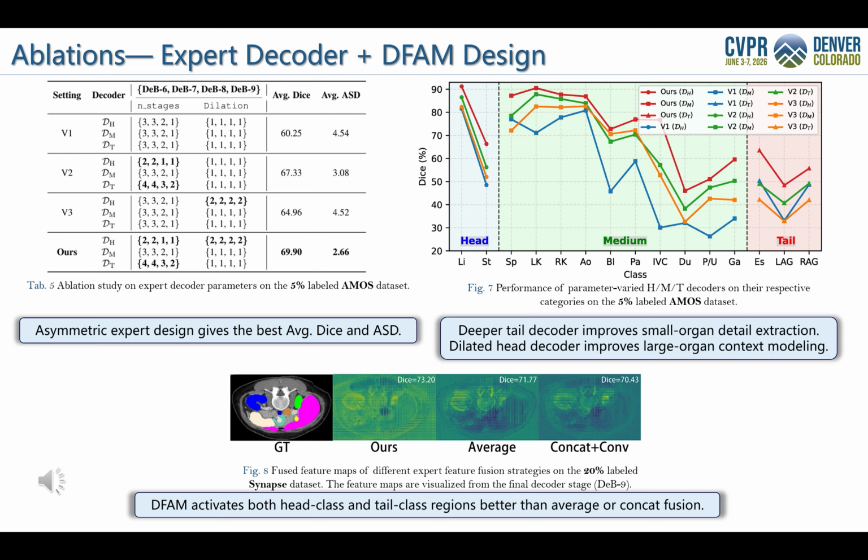The category-wise performance figure further confirms that different organ groups benefit from different decoder designs. For aggregation, the feature map comparison shows that DFAM activates both head class and tail class regions more effectively than average fusion or simple concatenation. Overall, these ablations show that each part of divide, conquer, and aggregate contributes to stronger and more balanced segmentation.